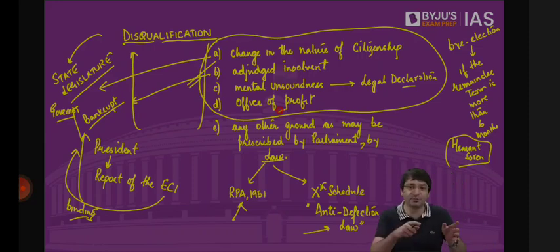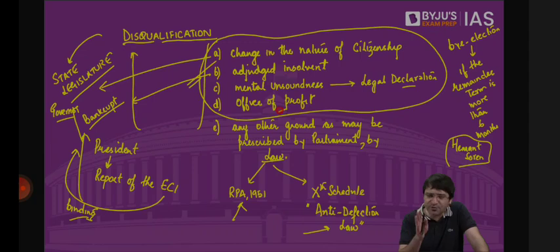Now, what did I tell you? This report is binding on the governor. What the governor is doing, he's not acting on this report. He is neither disqualifying Mr. Soren, nor is he declaring that I'm not disqualifying Hemant Soren, that he is not holding an office of profit. He is not acting on this matter at all.